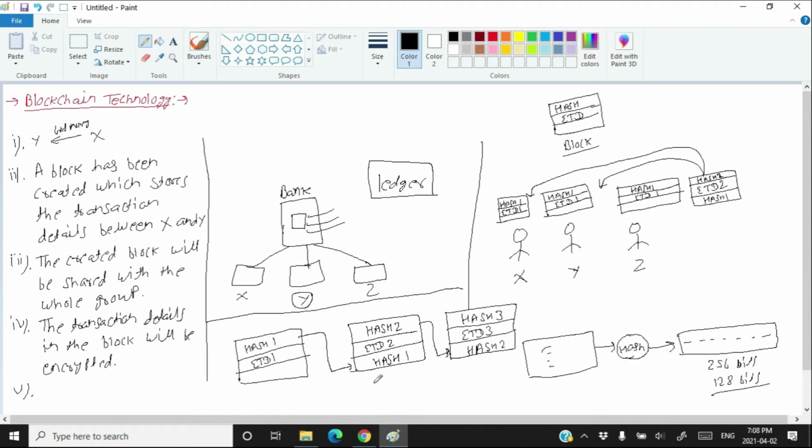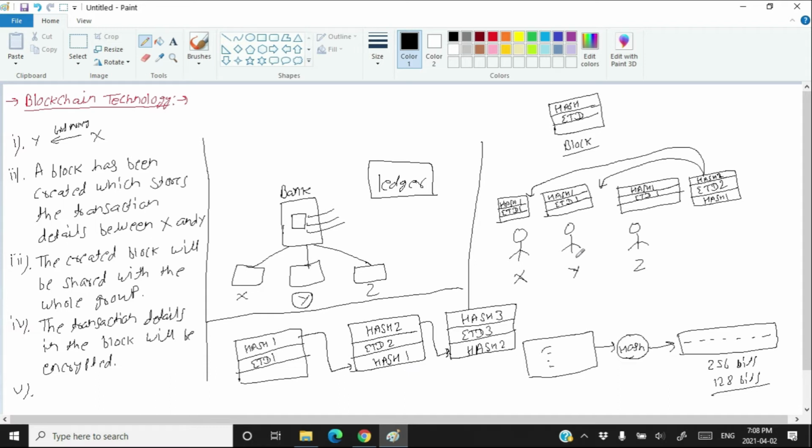Now these three blocks will be shared between all the people of this group. So in the future, if more transactions happen, more blocks will be created, and every block will be connected to the previous block. That creates a chain of blocks. That's why this technology is called blockchain technology.